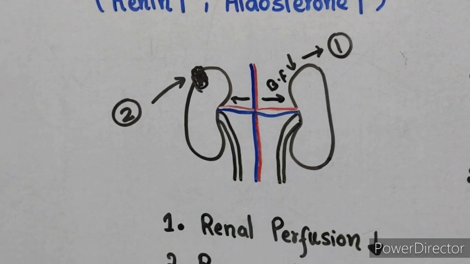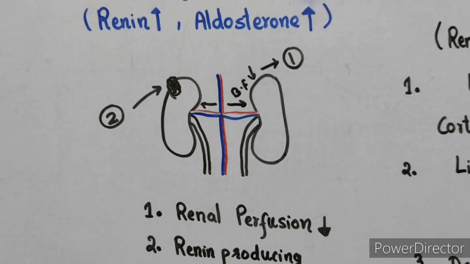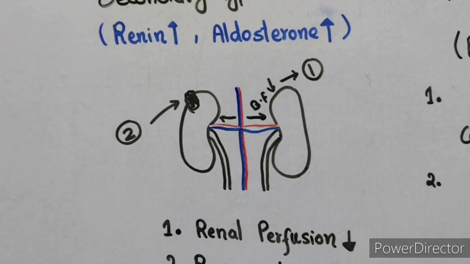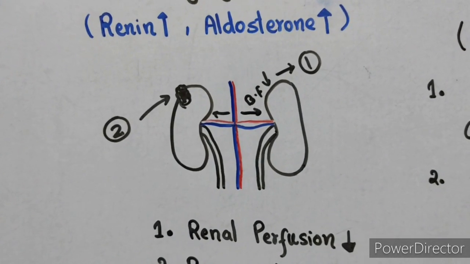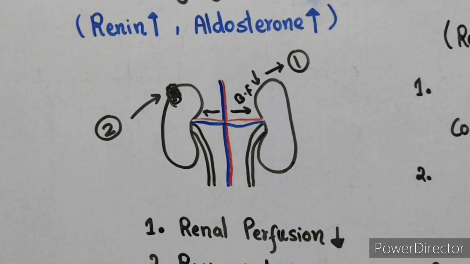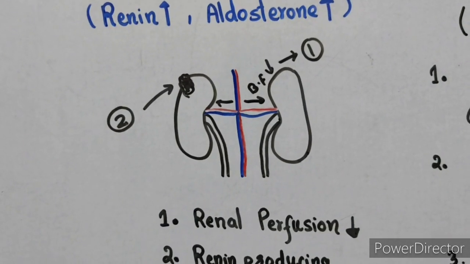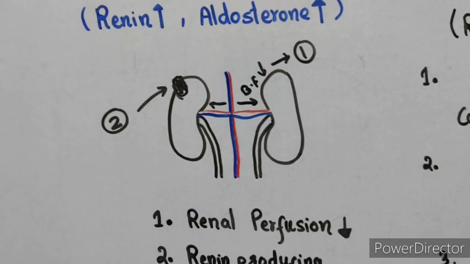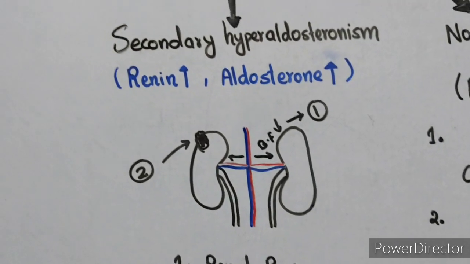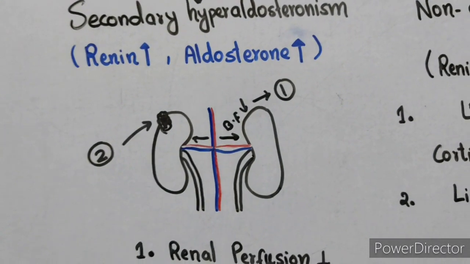So what happens to plasma renin and aldosterone in secondary hyperaldosteronism? Here first, renin is high. High renin will stimulate the adrenal glands to produce high aldosterone. This aldosterone tries to suppress renin by negative feedback, but it cannot, because here the source of production of renin is the cause of disease. That's why renin is high and aldosterone is also high.